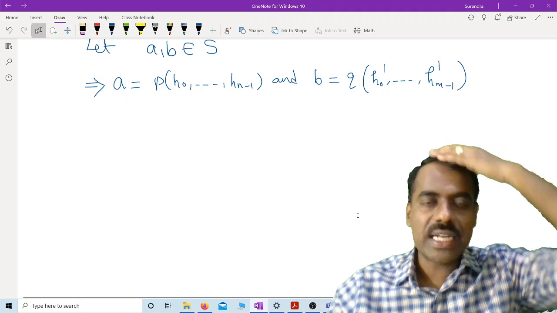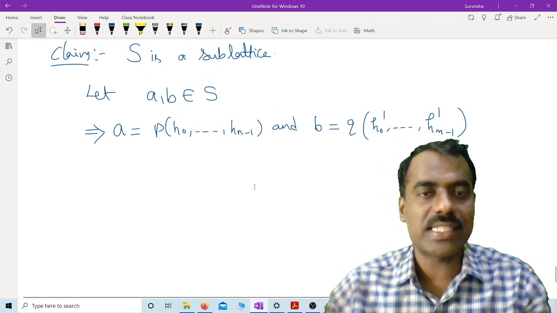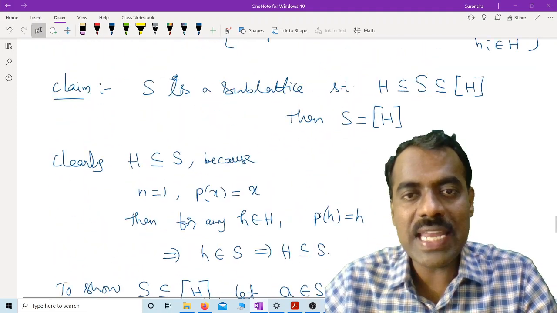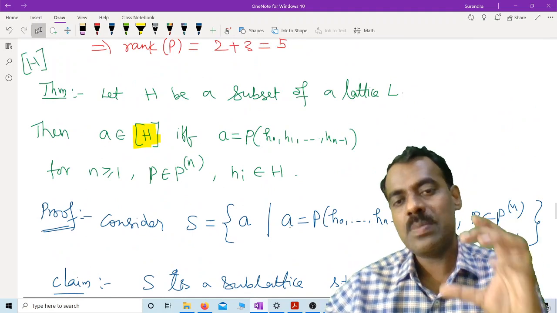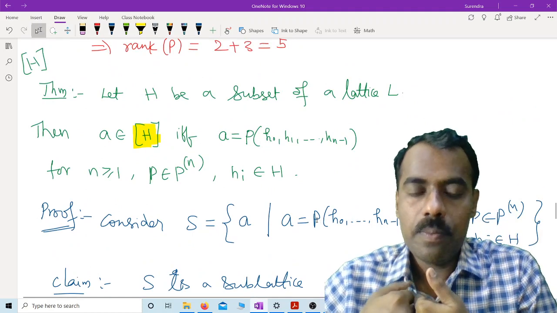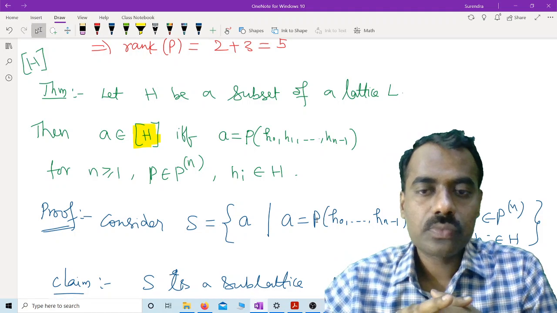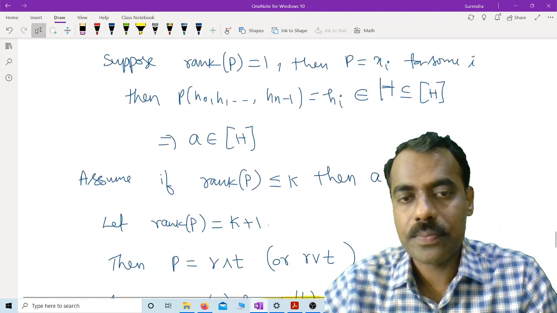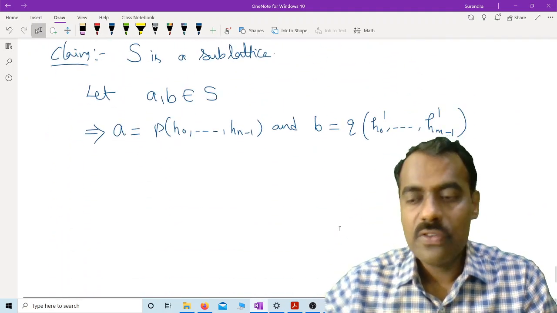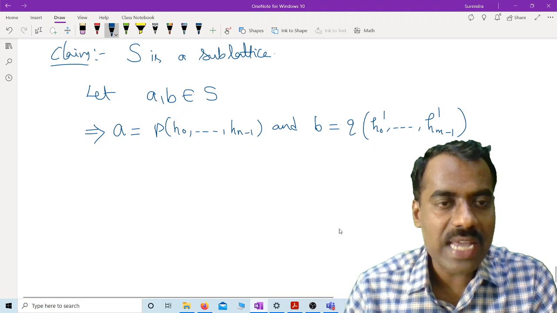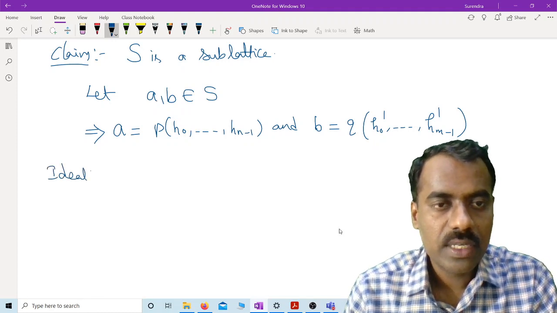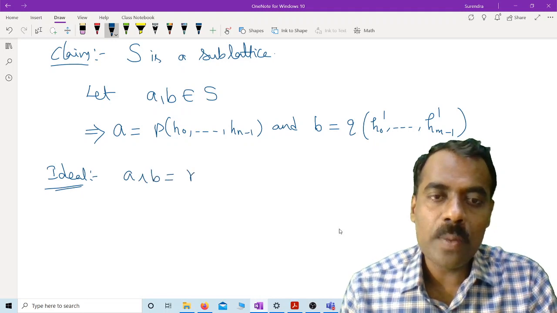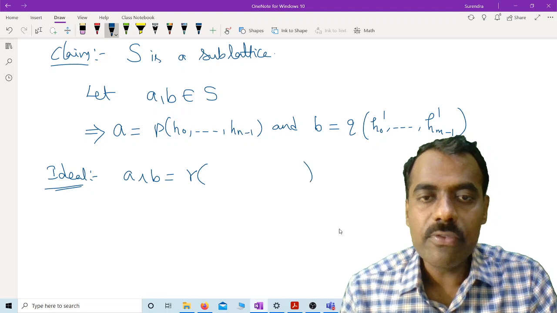Now what we want to show is that A meet B belongs to S. An element will be in S if it can be written as the value of some polynomial after substituting some Hi's which are in capital H, right? The idea is we'll try to write A meet B as some polynomial R in some variables.